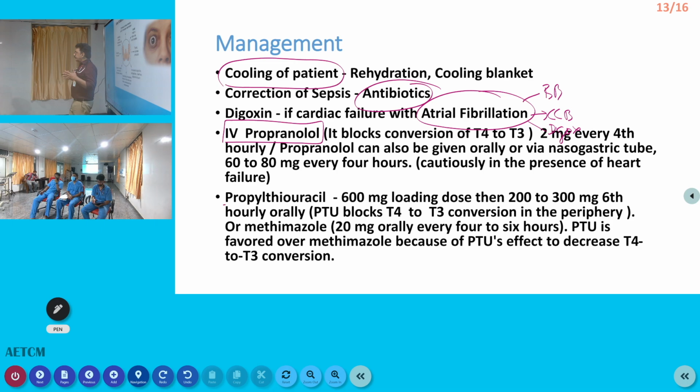Propylthiouracil is another important drug. A 600 milligram loading dose and 200 to 300 milligrams 6th hourly can be started. So you can start propylthiouracil or you can go for methimazole or carbimazole. But propylthiouracil is a better drug compared with the others in storm, and this can even be given in pregnancy. That is an advantage of propylthiouracil.